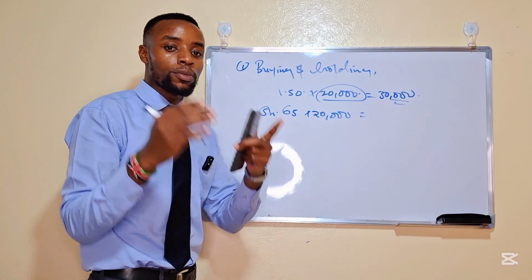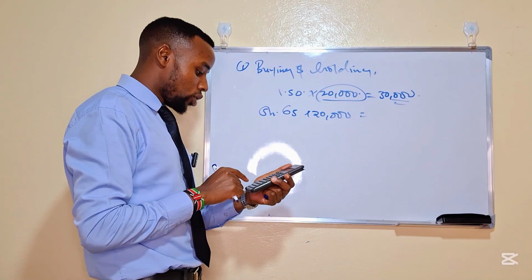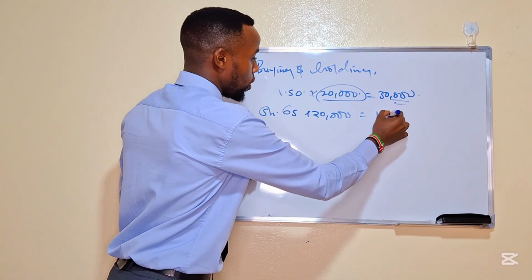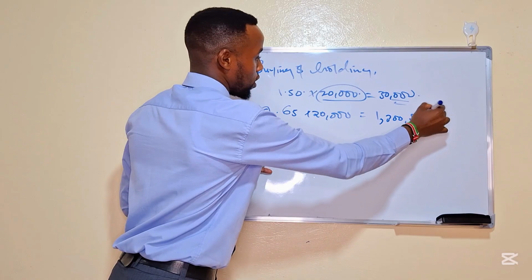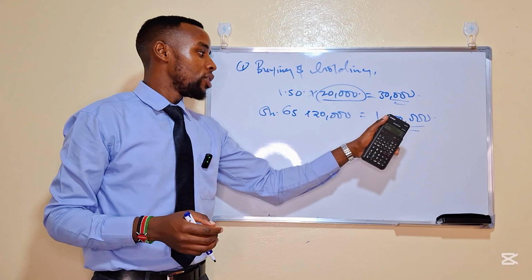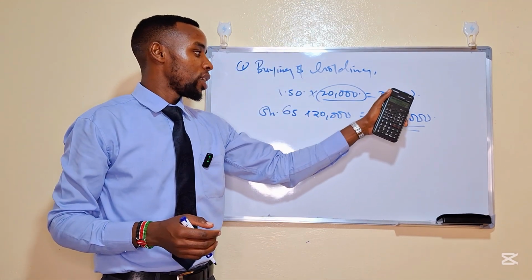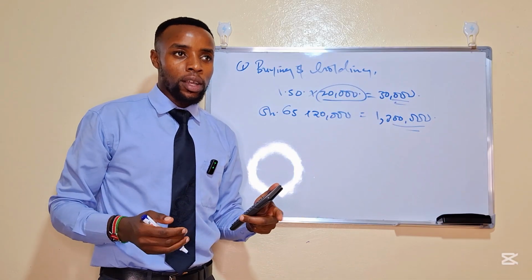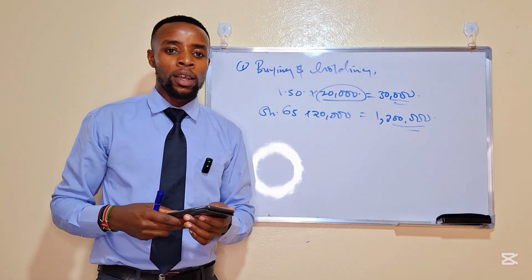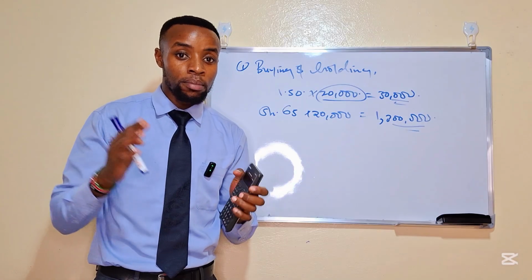Now, this is the advantage of the power of buying and holding. So this one is going to be 65 times 20,000. So this is 1,300,000. So after 20 years, you will have value in assets of 1,300,000. Before, 20 years ago, you had value in shares of 30,000. This is capital gains. There is a saying that we normally say: time in the market beats timing the market.